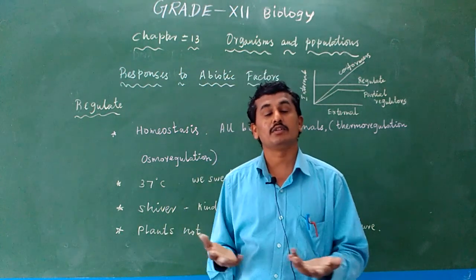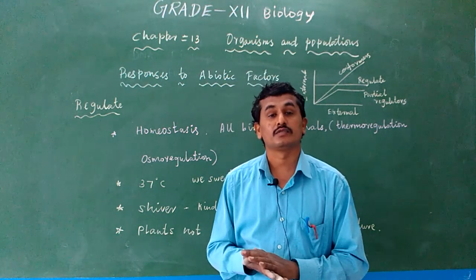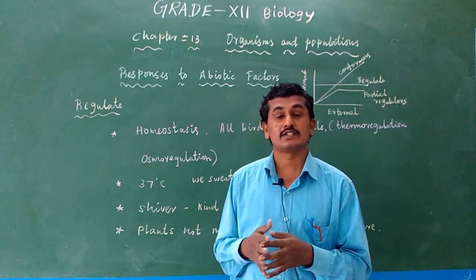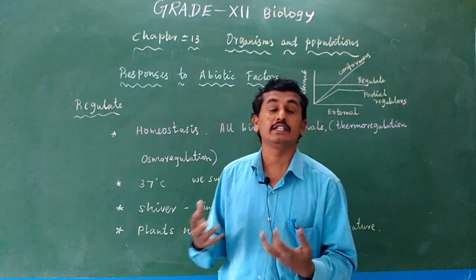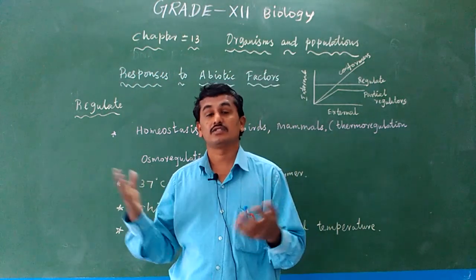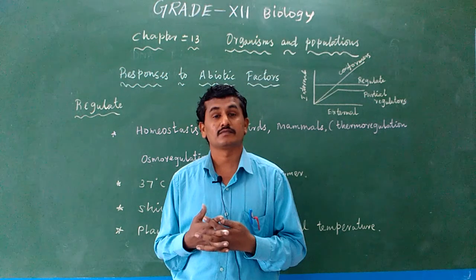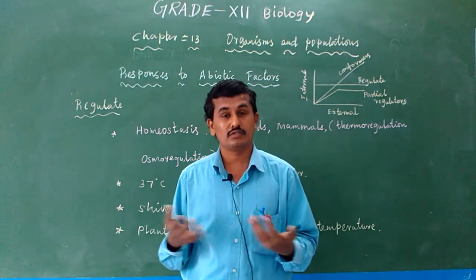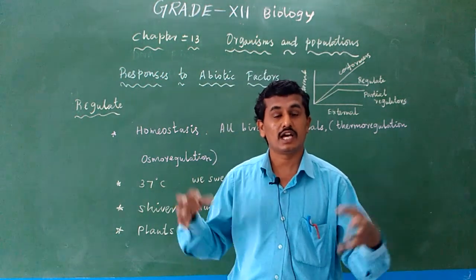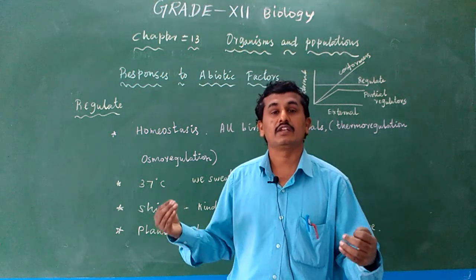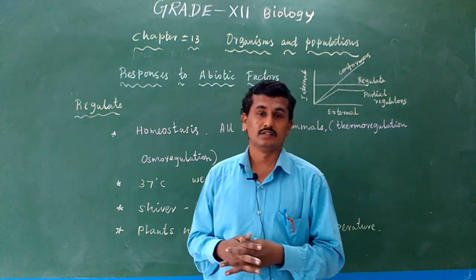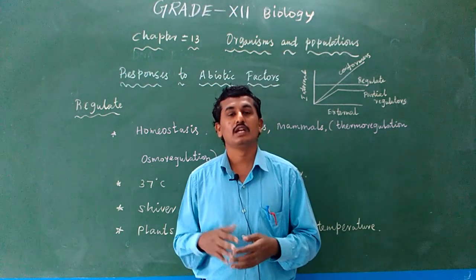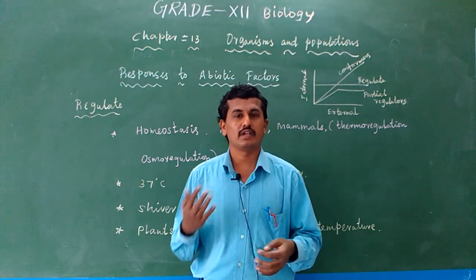So how do animals other than humans react? For example, how do other mammals, like a monkey, react to the external temperature? There is no external help. Artificially, we human beings put on an AC or a fan for cooling, for reducing our surrounding temperature.